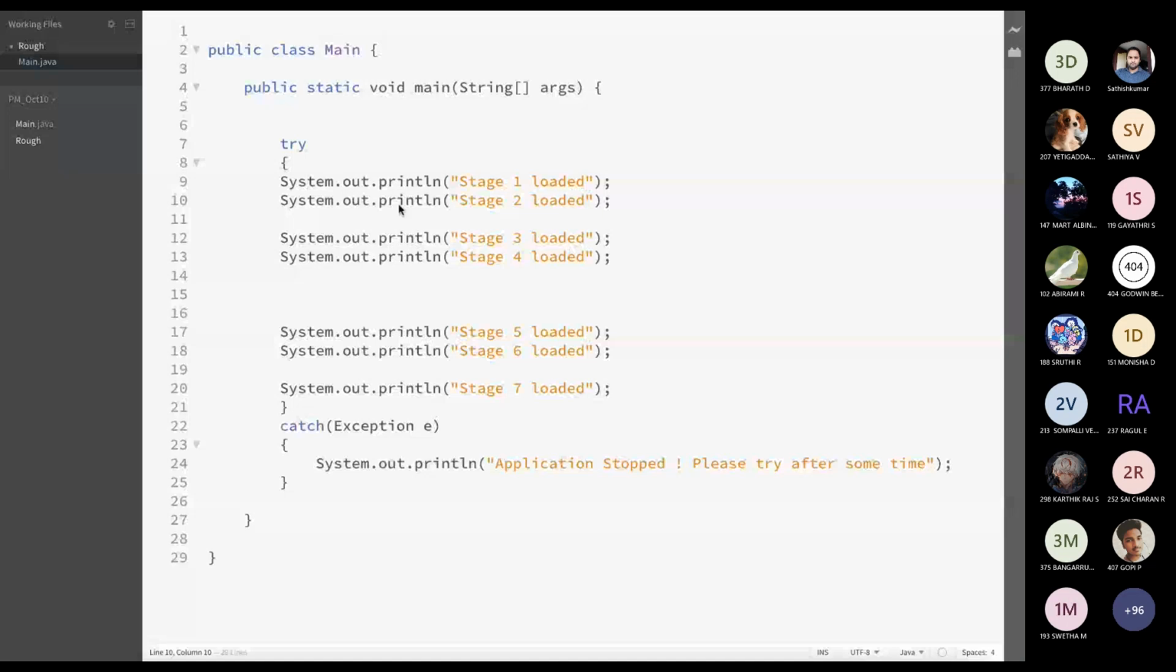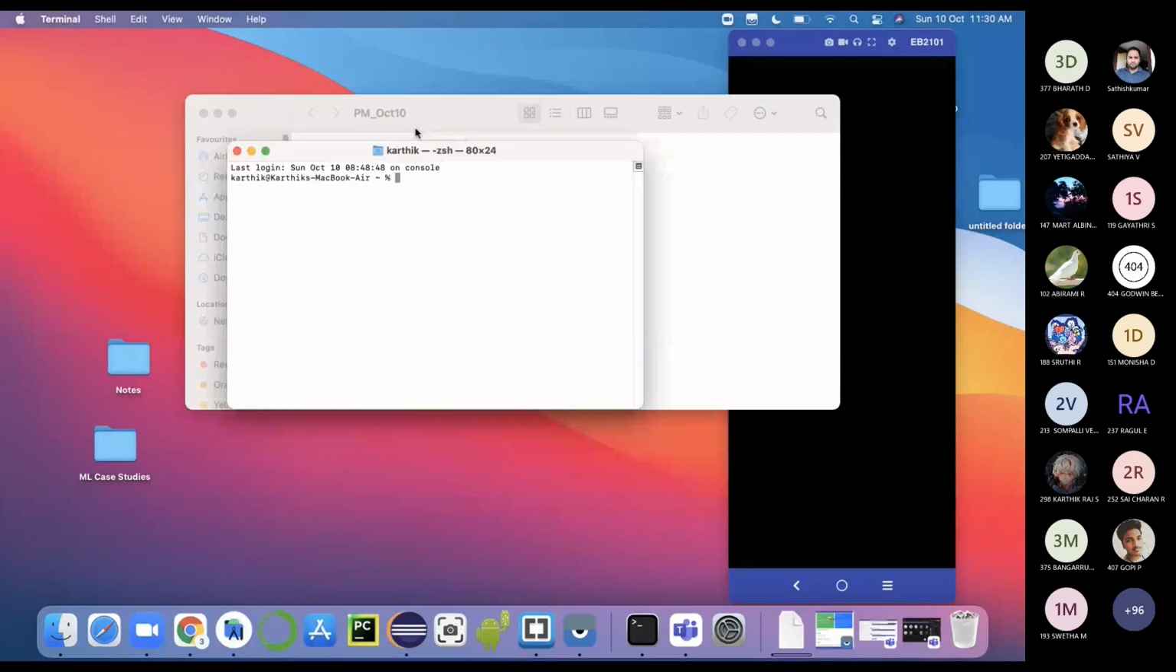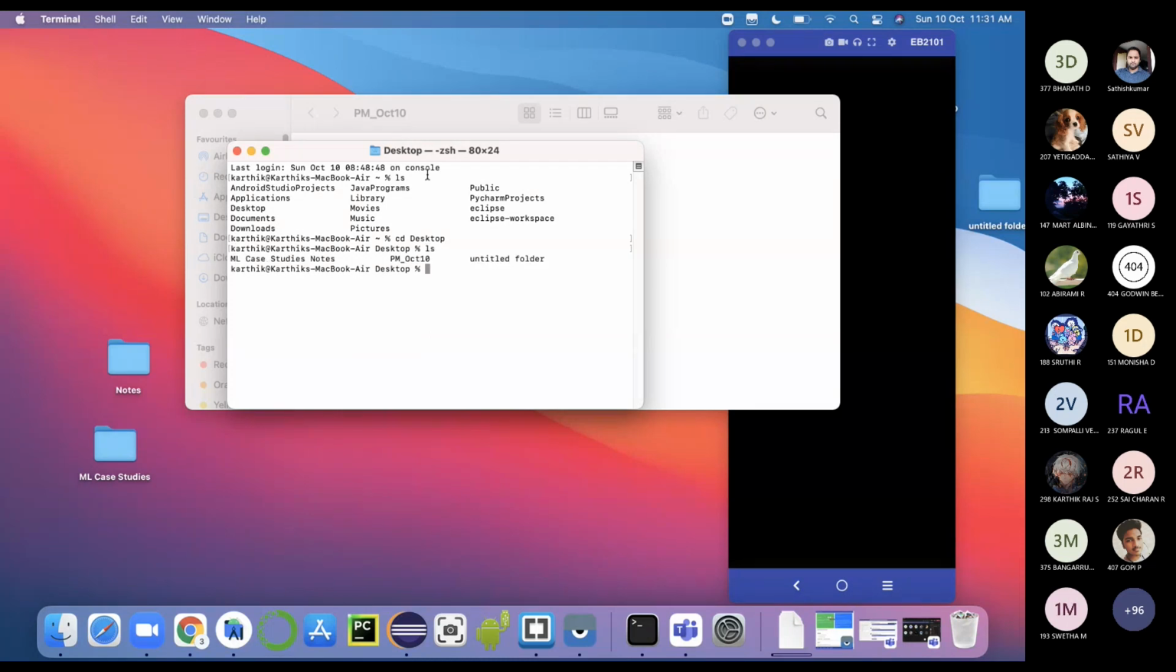Okay, I'm opening terminal. Have you guys completed the computer architecture paper, or will you be having it next semester? You're having it, right? Okay.